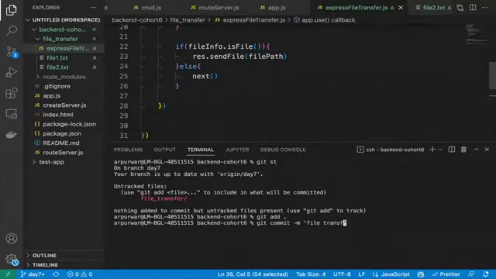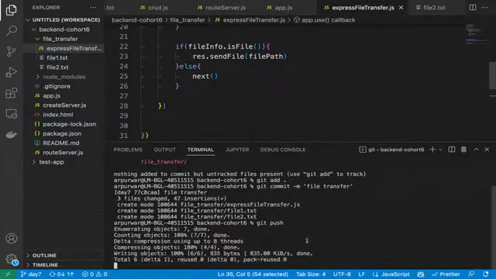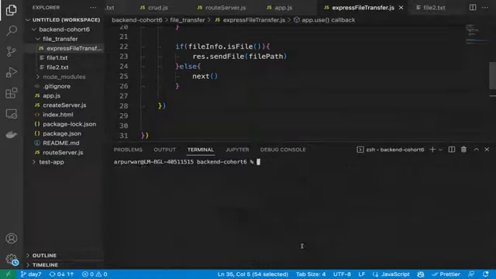Now file transfer, git push. So it's the same branch, day 7. Okay.